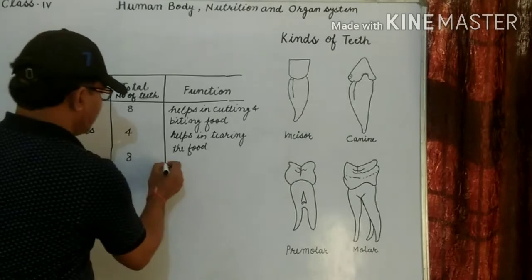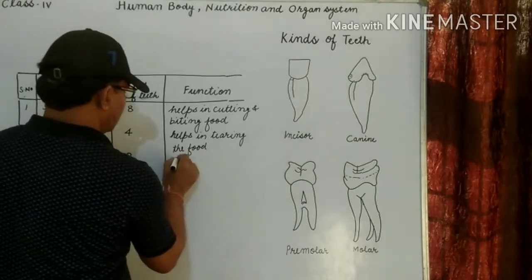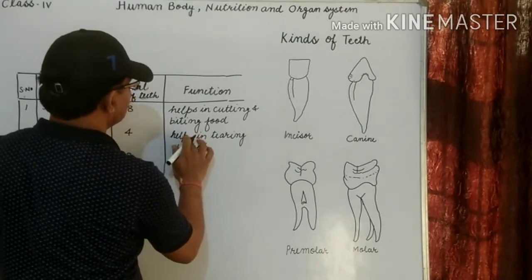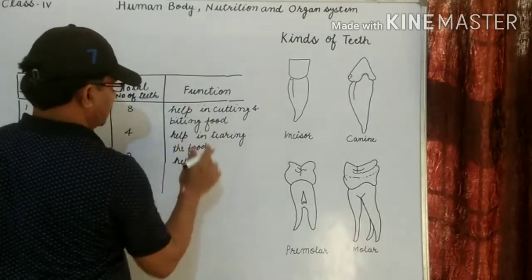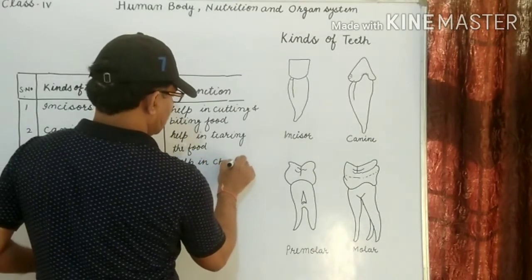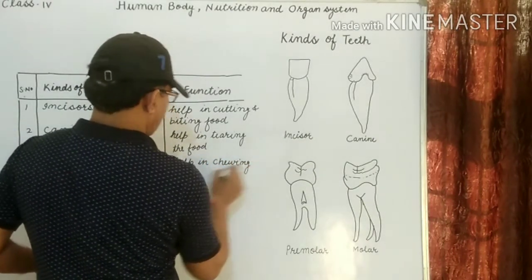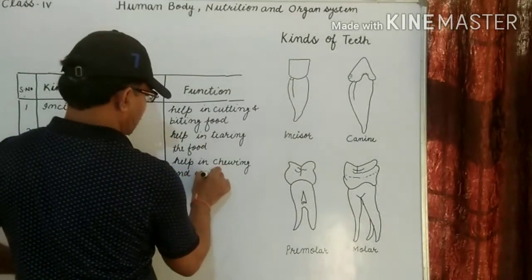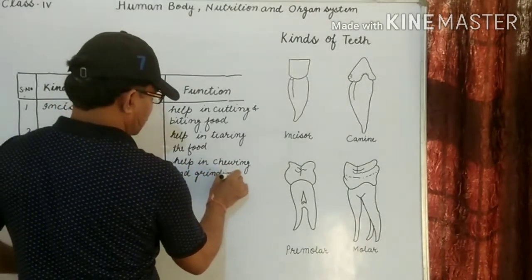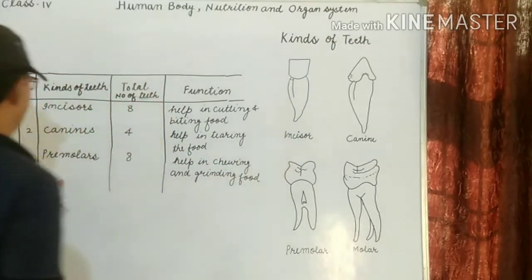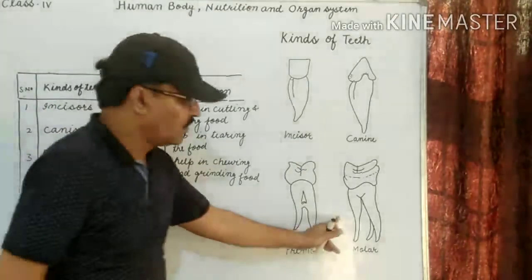What is the function of premolars? Help in chewing and grinding food.